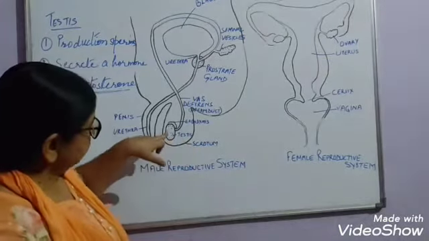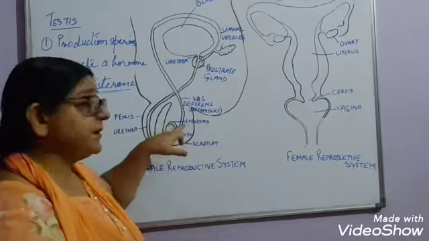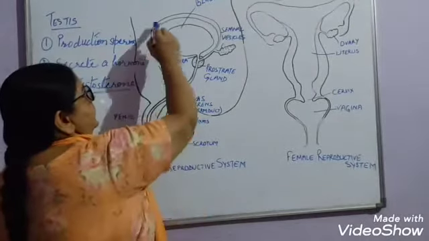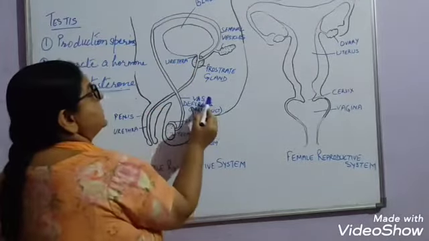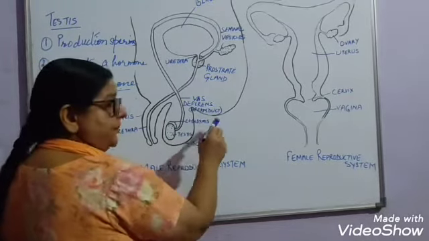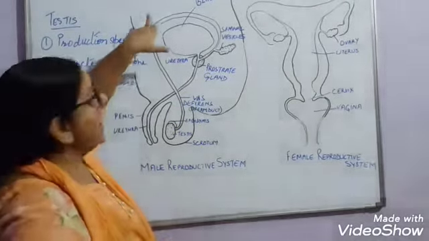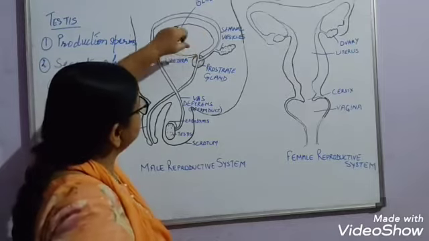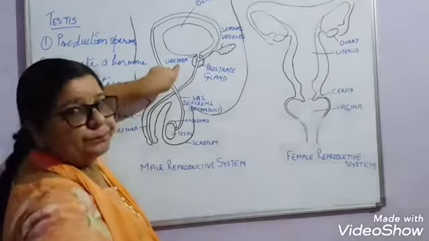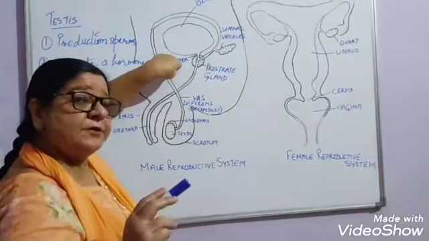Right? Now, as I told you, the sperms released from the testes are stored in the epididymis for some time. After that, this tube-like structure which is passing like this is known as the vas deferens, or the sperm duct. The sperms will pass through this tube, and now this tube connects with the urethra. Right? You've read about the urethra in the excretory system also.